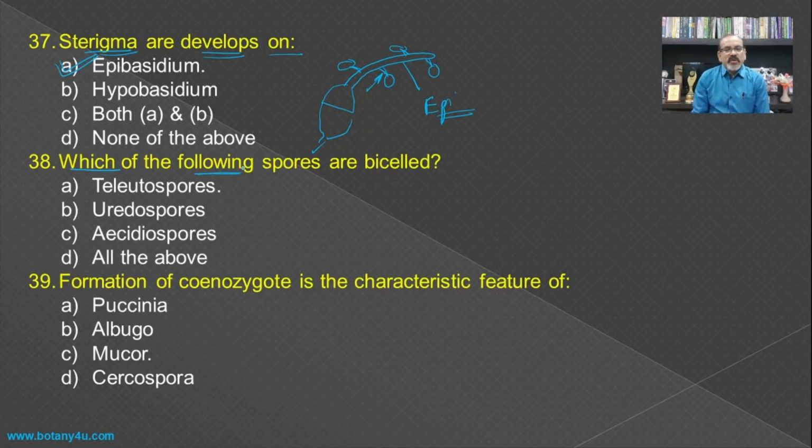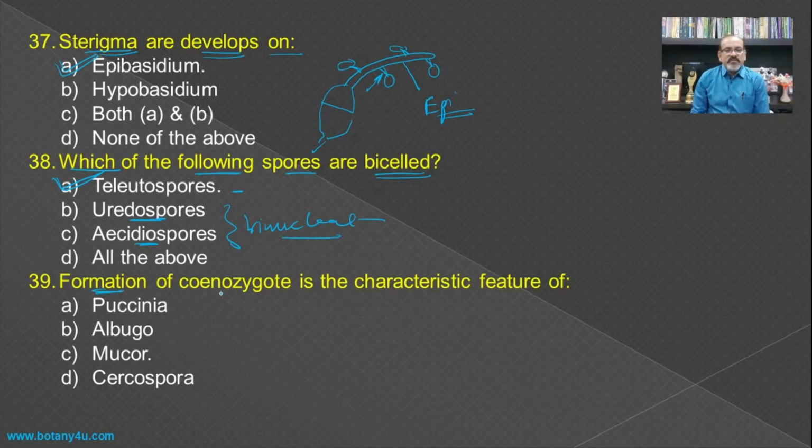Then which of the following spores are bicelled? If you see the teliospore, they are bicelled. Urediospores and aeciospores are binucleate. So this is the difference between these two.